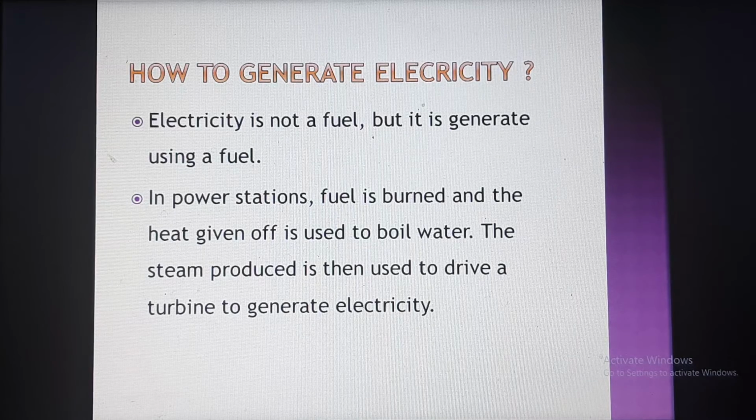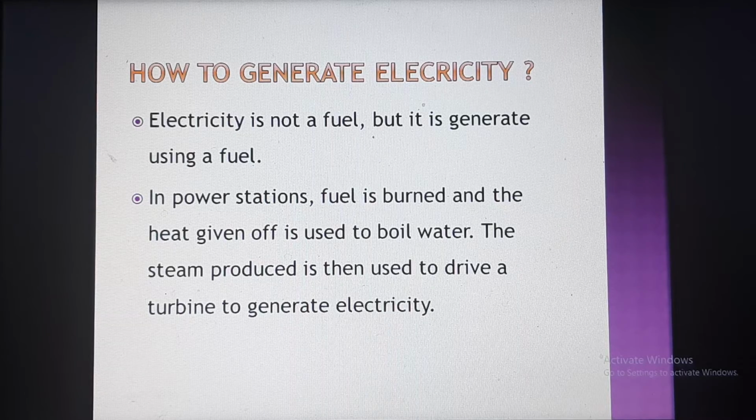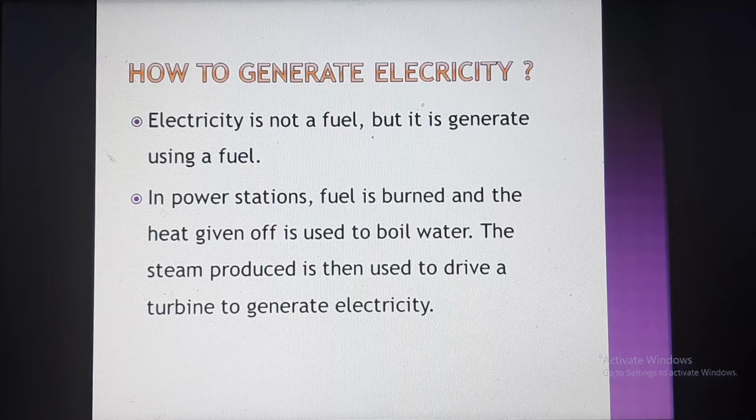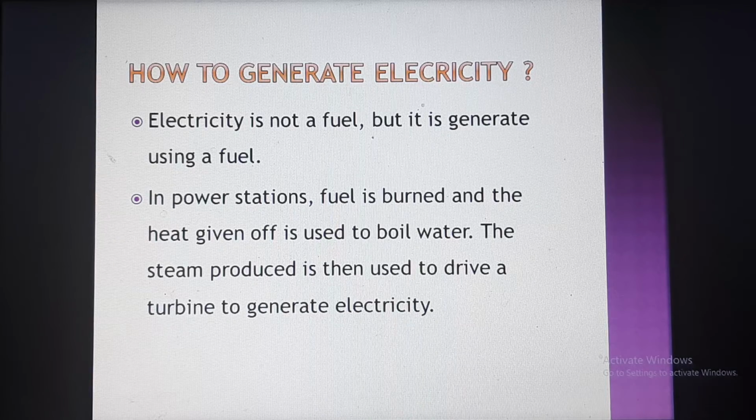How to generate electricity? I told you electricity needs combustion. How? Electricity is not a fuel, but it is generated using a fuel. We cannot consider electricity as a fuel, but how is electricity produced? By using some of the fuels. What is happening in the power stations? In a power station, fuel is burnt and the heat given off is used to boil water. The steam produced is then used to drive a turbine to generate electricity.